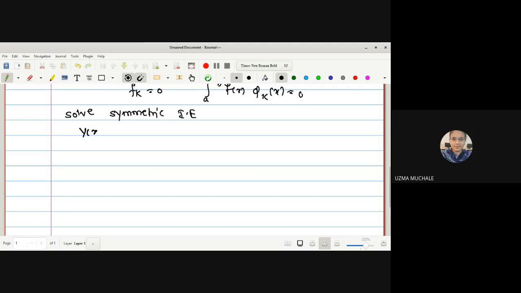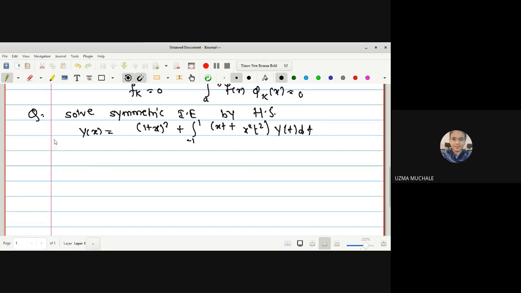So we are provided with one equation: y of x equals 1 plus x square plus the integral from minus 1 to 1 of (xt plus x square t square) y of t dt. This is the equation provided to us. In the exam, if you are going to appear for the physical exam, the question may be like this: solve the symmetric integral equation by the Hilbert-Schmidt theorem. So you have to solve it by that method only.